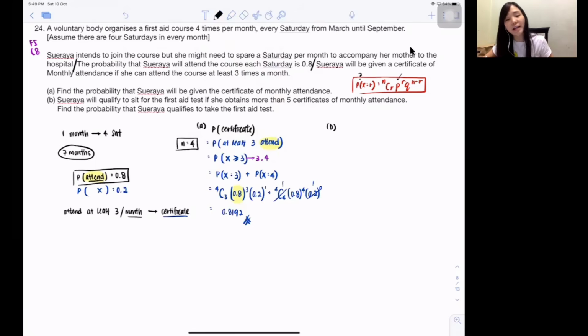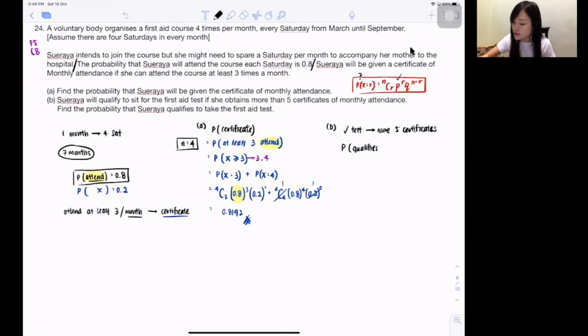B. Suraya will qualify to sit for the first 8 tests if she obtained more than 5 certificates of monthly attendance. So she will qualify to sit for the test if she gets more than 5 certificates. Actually, reading also can, I just love to list out because I'm scared I cannot see the key word. Find the probability that Suraya will qualify for the test.